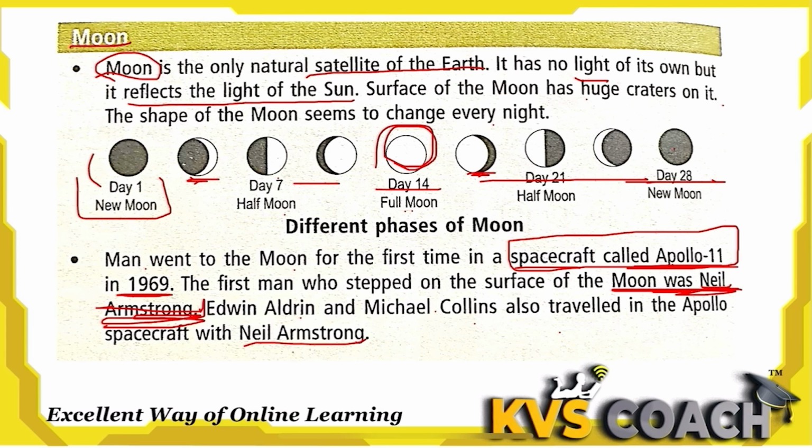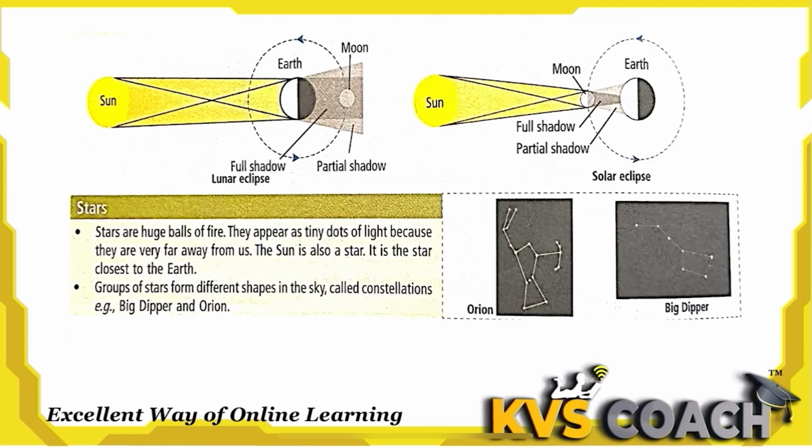So there were 3 scientists who traveled in Apollo 11 in 1969: Edwin, Michael, and Neil Armstrong. But the first step on the moon was by Neil Armstrong. That's why he is the first man who stepped on the moon. So Neil Armstrong is the main answer for who stepped first on the moon surface.